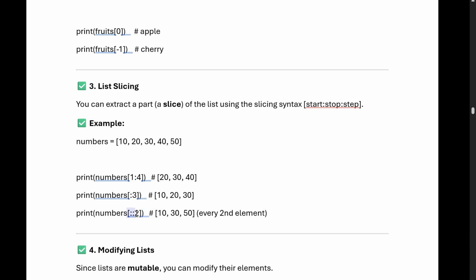This is called steps. A step means you take the first number, you miss the second one, you take the third, then again miss, again take, because the step is two. You have to leave one element in the middle. Okay, step is two. If you do step one, we take each element.